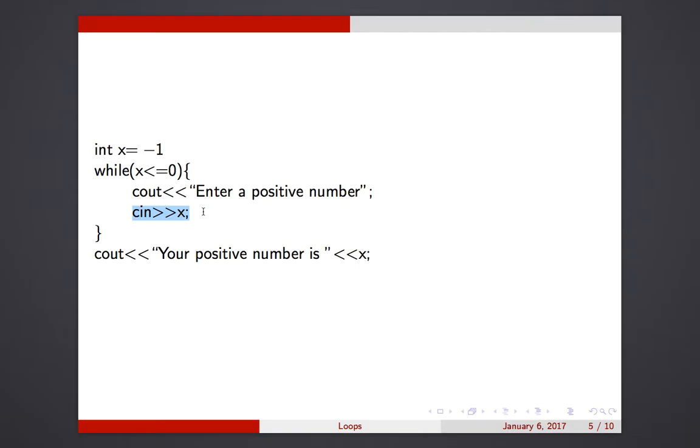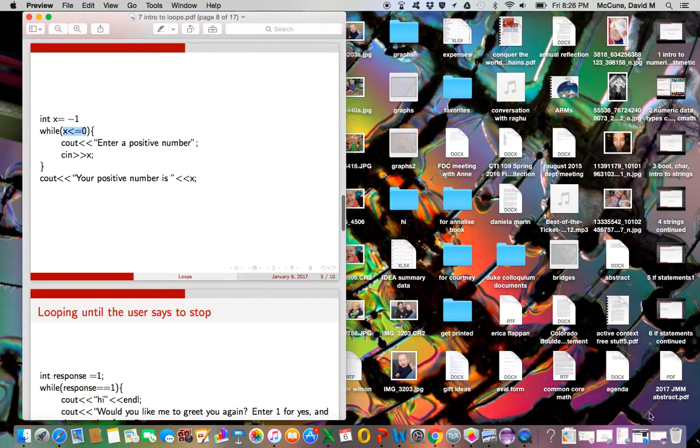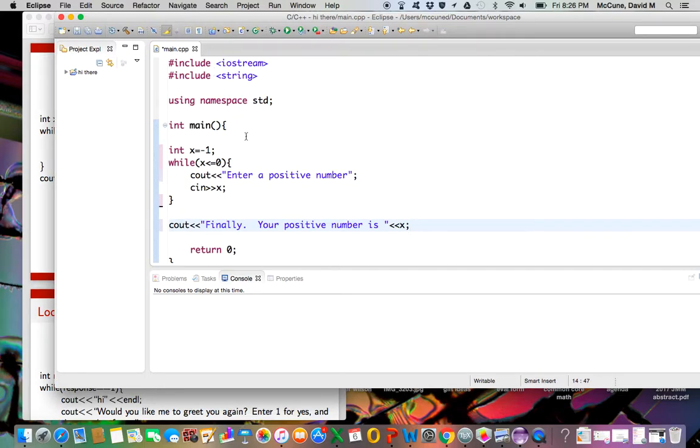In contrast to an if statement, if this said if right here, then we would just run this code and be done with it. But since you have a while there, what happens when you get to the closing brace is, notice the value of x might be different depending on what the user enters. So now you would check and see if x is still less than or equal to 0. And if it is, you run the loop again. Otherwise, you break out of the loop and keep going. Just to see that in action, here's the compiler. This is the exact same code.